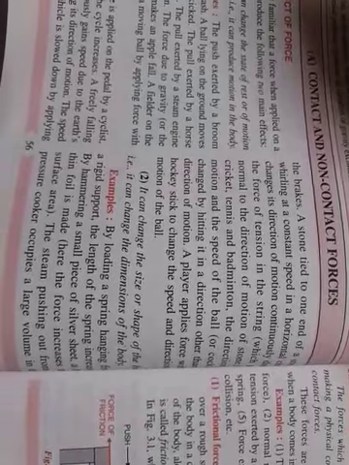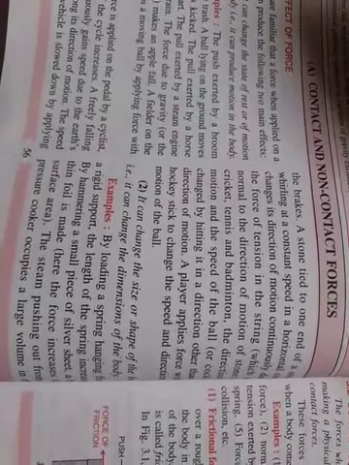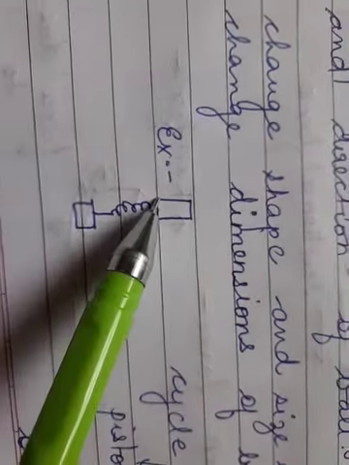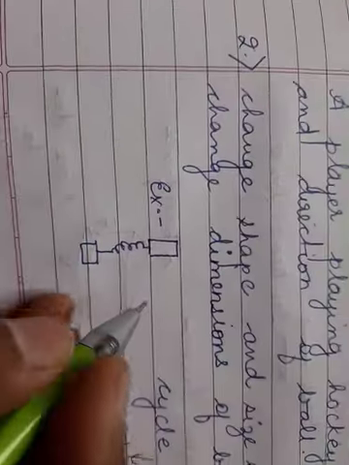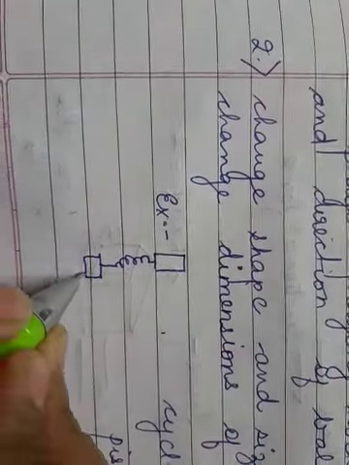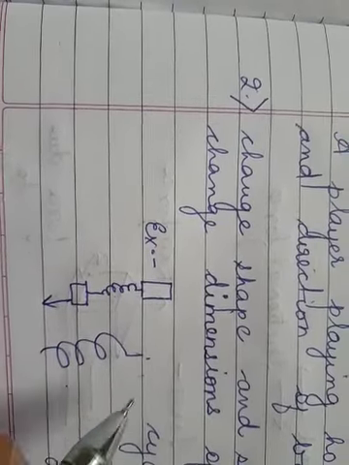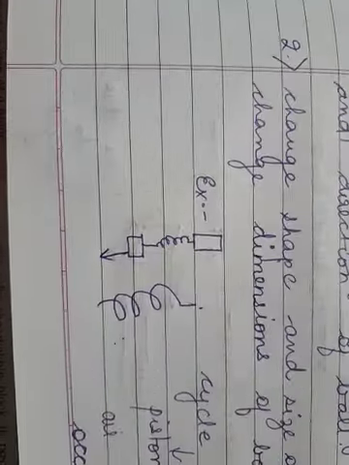When we are dealing with dimensions, what do we mean? We mean the length, breadth and the height. So here two examples are there. One is of a spring, right. What happens when you suspend a load to the spring? It starts stretching, right. If the load will be going down, the spring will be stretched like this. So again changing the dimension of the spring or changing the shape and the size.